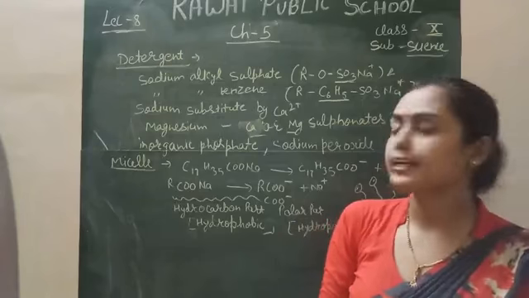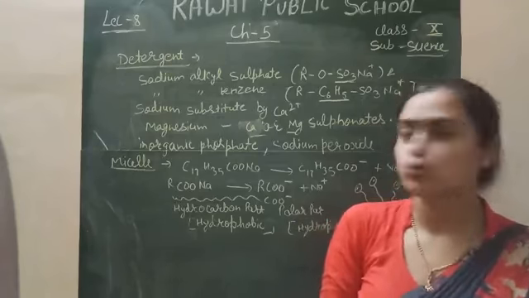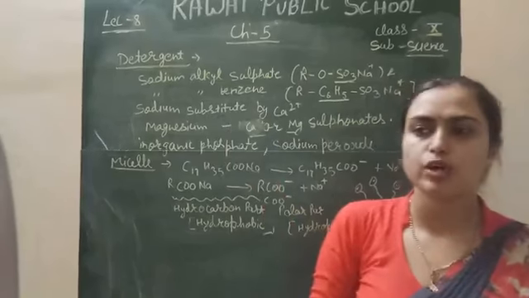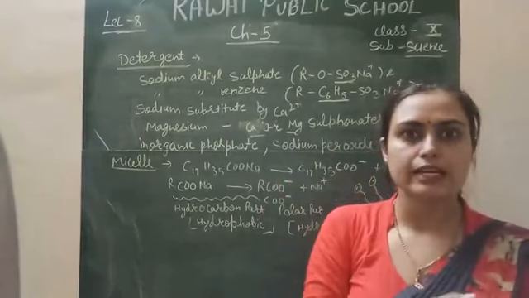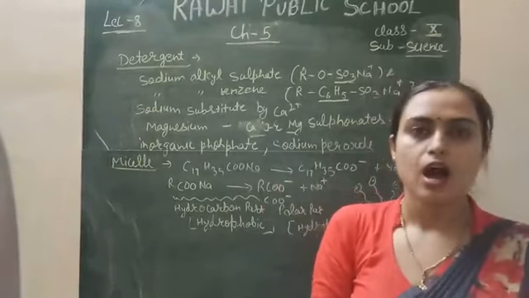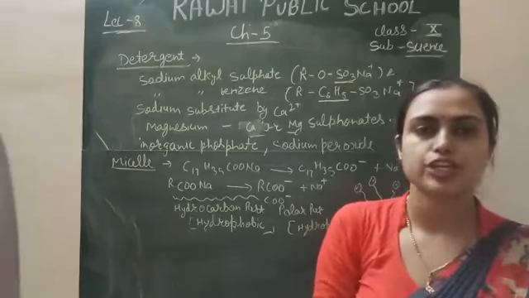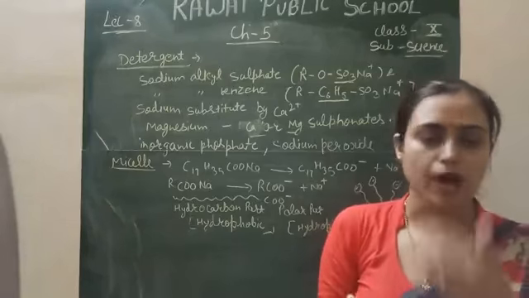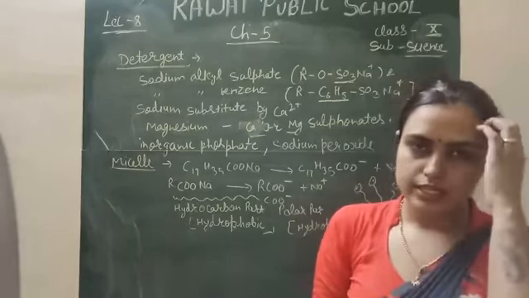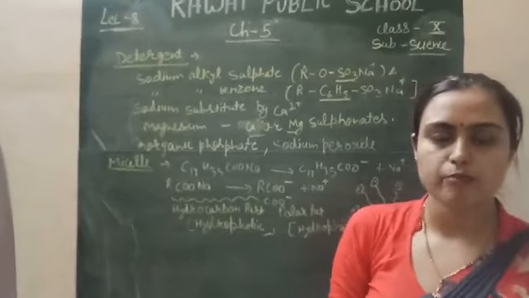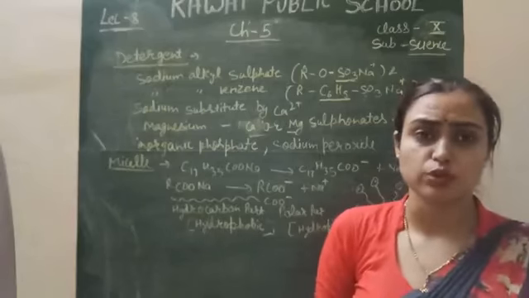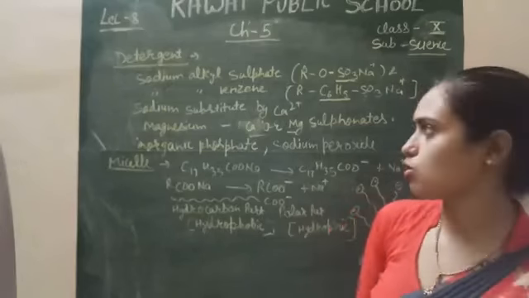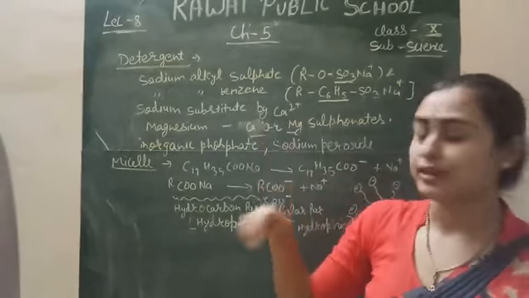So generally we use benzene-type detergents, because in benzene detergent the branches of the alkyl are short as compared to other detergents present in the market. So they are easily decomposed with the help of bacteria, and water pollution does not take place. Generally detergent causes water pollution, soap does not, so you need to keep this in mind.